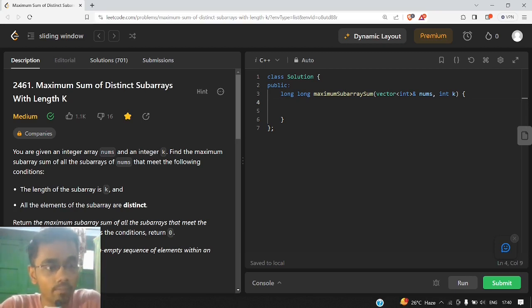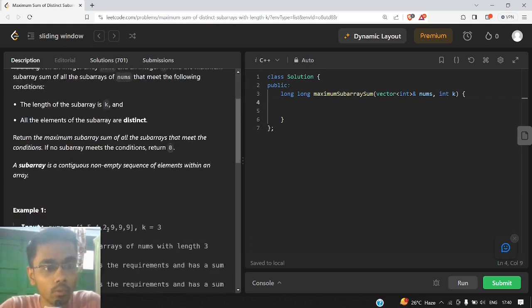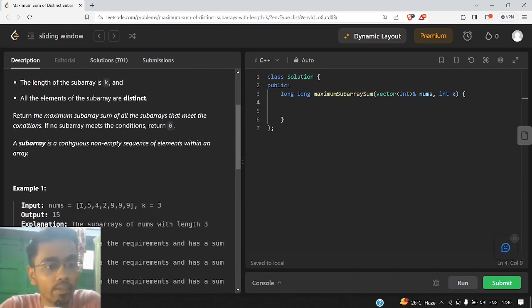And we need to come across various subarrays of this type which fulfill these conditions, and then we need to return the maximum subarray sum among all the subarrays which fulfill these two conditions. So let us go through one of the examples.